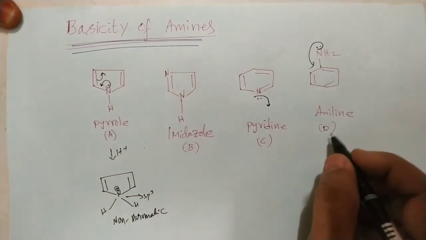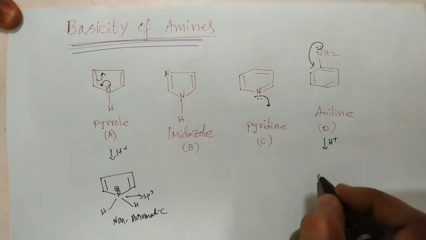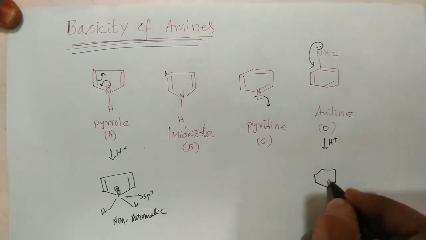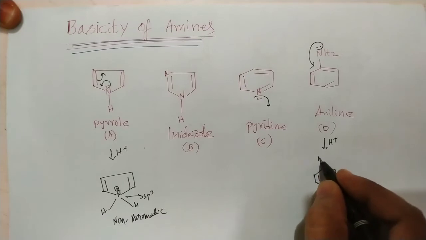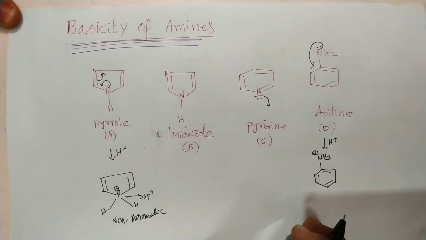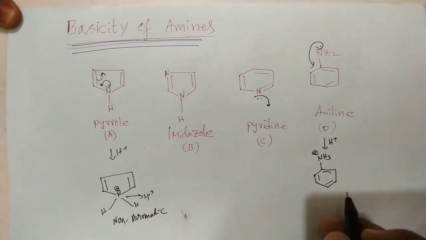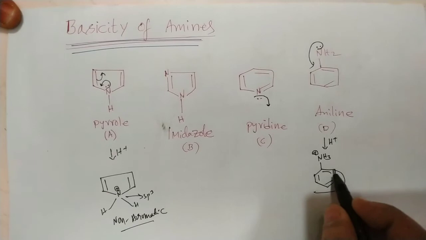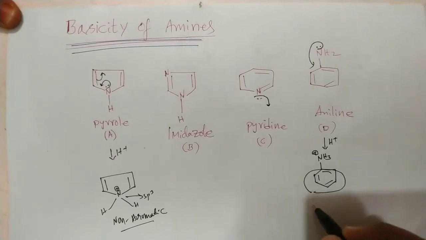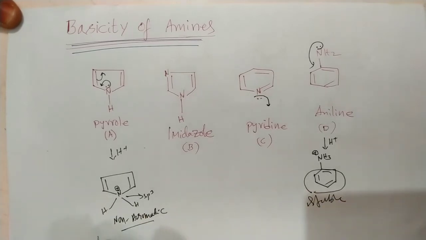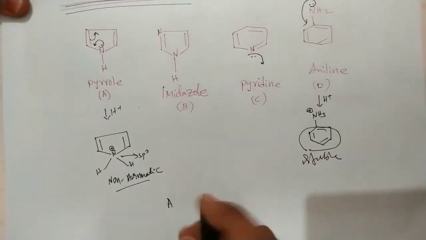Now in this case, after protonation of NH2, it becomes the anilinium ion, NH3 plus. Between these two conjugate acids, which is more stable? Here one is non-aromatic and here there is still an aromatic ring, so this conjugate acid is stable. So aniline is more basic than pyrrole. Among all these compounds, pyrrole is the least basic.